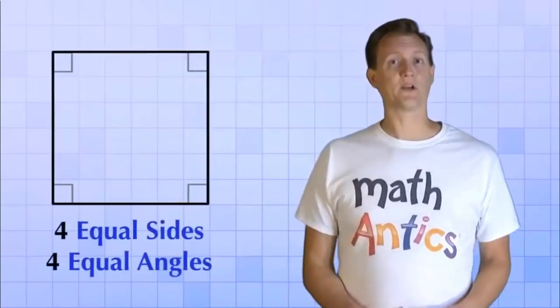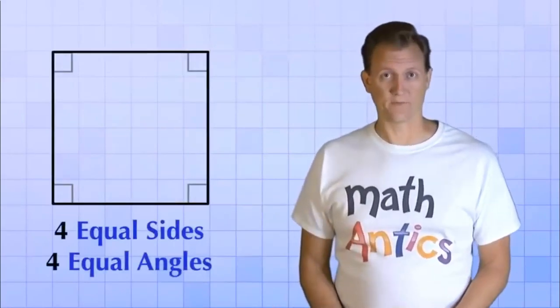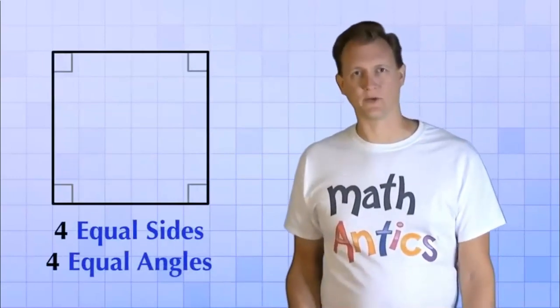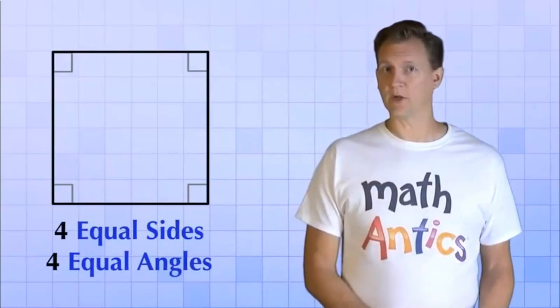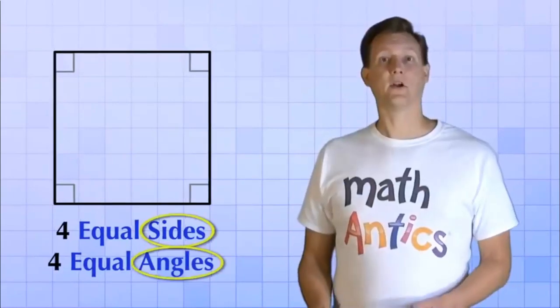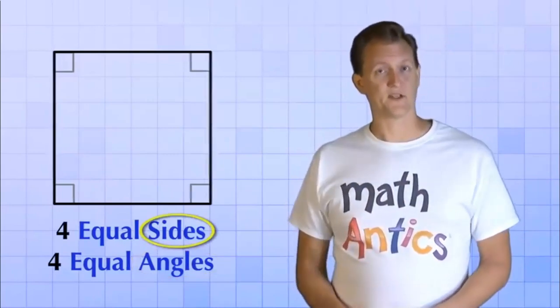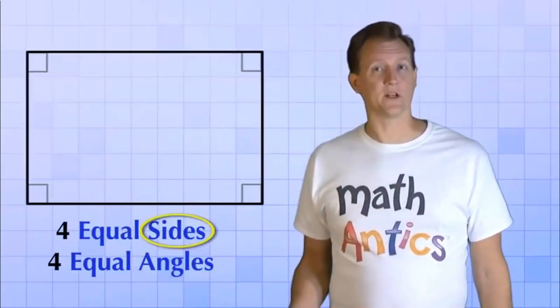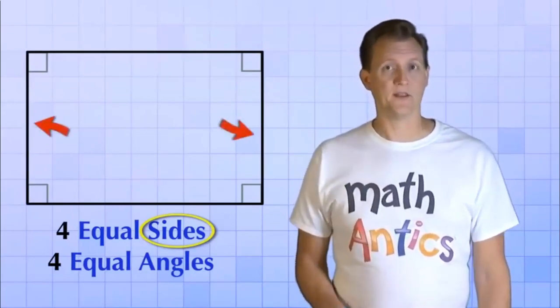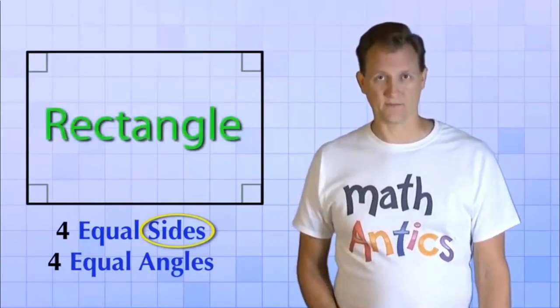Okay, so squares are an important type of quadrilateral, but we're going to make some changes to this square to see what other types of quadrilaterals there are. The two things that we can change are the sides and the angles. Let's start by changing the sides. Let's stretch our square in one direction so that one pair of sides is now longer than the other pair. This is what we call a rectangle.